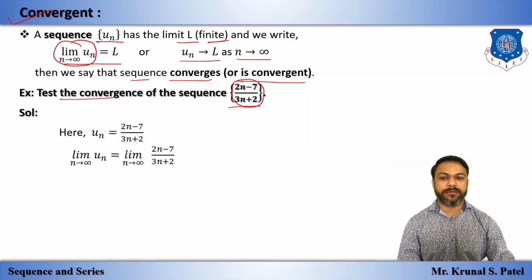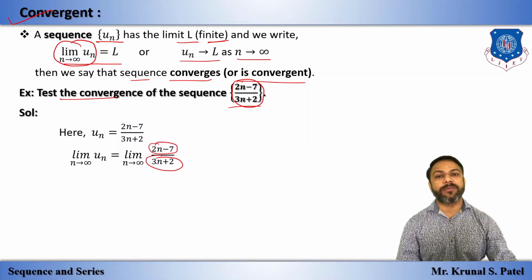So limit of un, apply the limit on both sides. We know this type, infinite type of limit, we have studied at school level. We can take n common from the numerator and n common from the denominator.